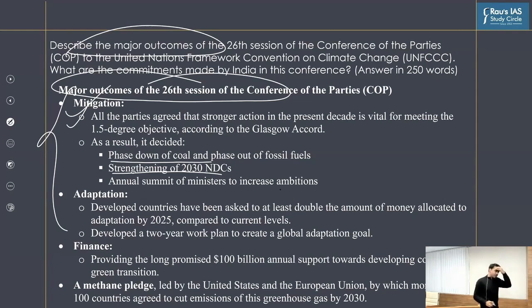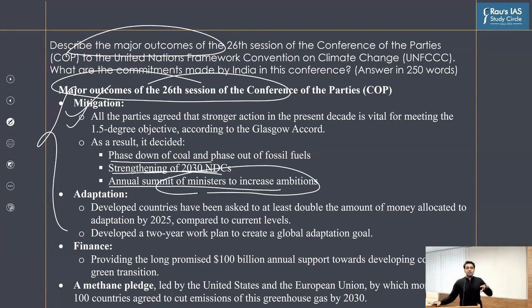And apart from the UNFCCC meet, the ministers of environment of every country are going to meet. Apart from the heads of the governments, the ministers accountable for environment, forest and climate change in their own respective countries are going to meet to talk about the mitigation efforts, to submit their efforts and talk about what they're doing in their own countries.